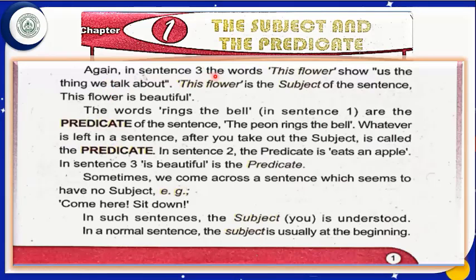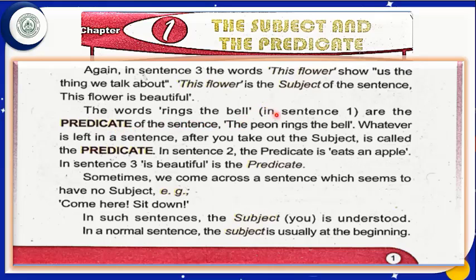Again, in sentence 3, the words "this flower" show us the thing we talk about. This flower is the subject of the sentence. This flower is beautiful. The words "rings the bell" in sentence 1 are the predicate of the sentence.